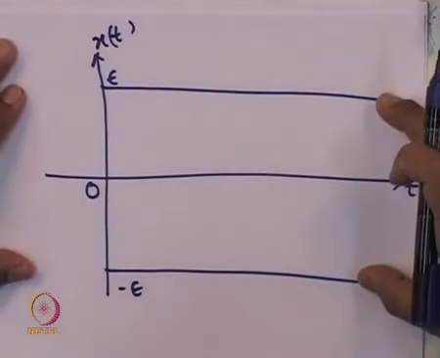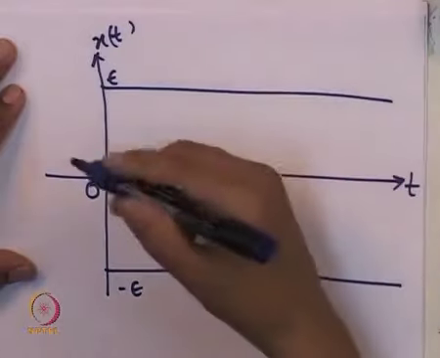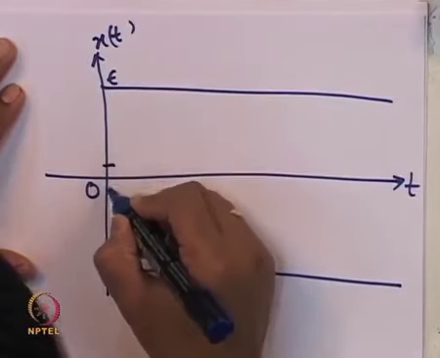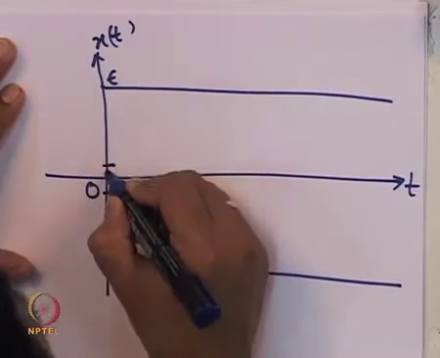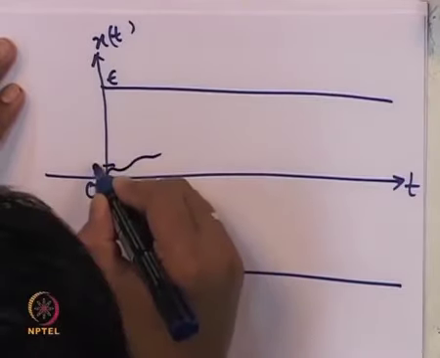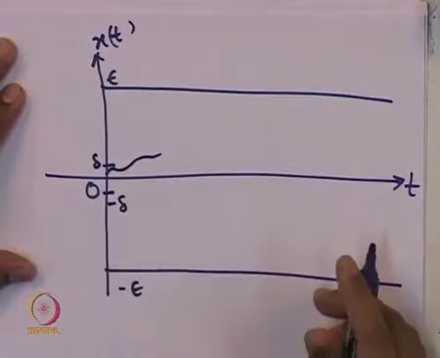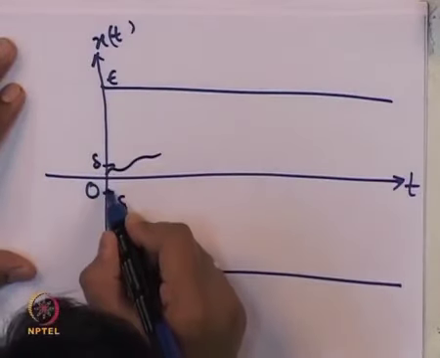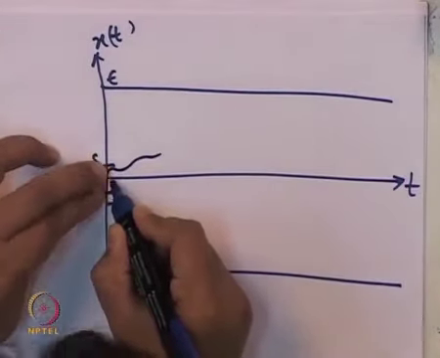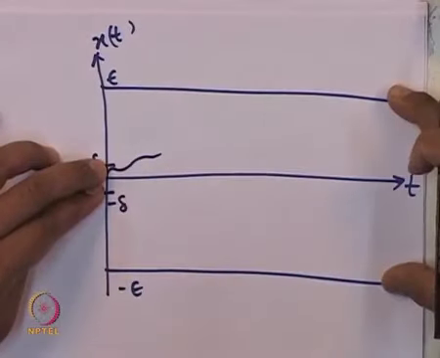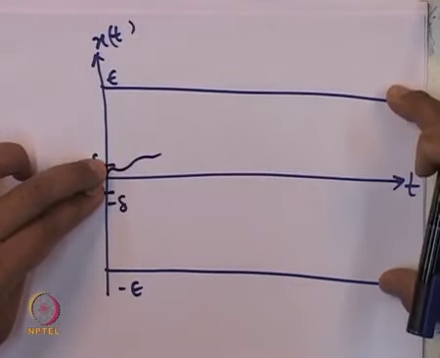Once this epsilon is given, we might know that the trajectories might have to start within this very small interval, the interval within which it should start, so that it is guaranteed to remain inside this bigger ball.